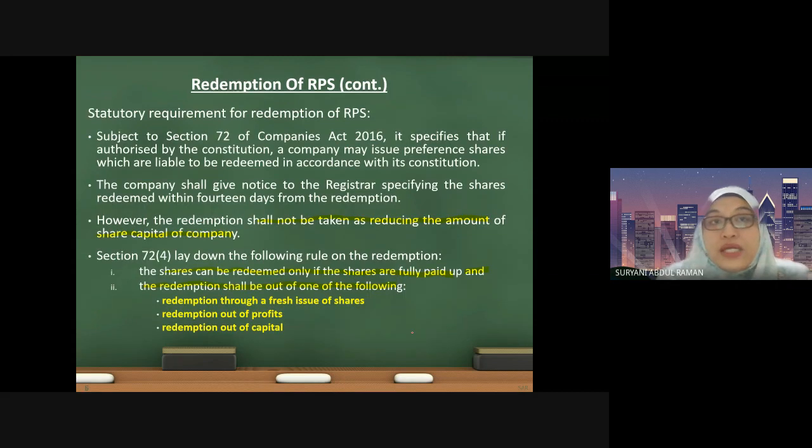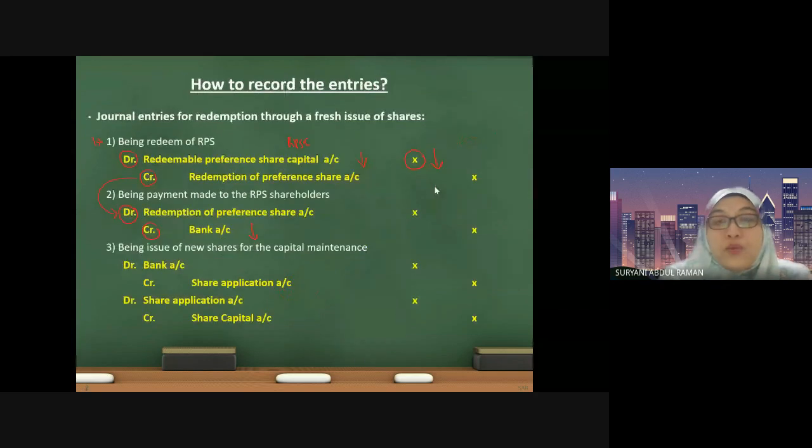However, according to Section 72 of the Companies Act, the redemption shall not be taken as reducing the amount of share capital. So here we know that once we make the redemption, the share capital amount will reduce. But the Companies Act mentioned that the redemption shall not lead to the reduction in the share capital.